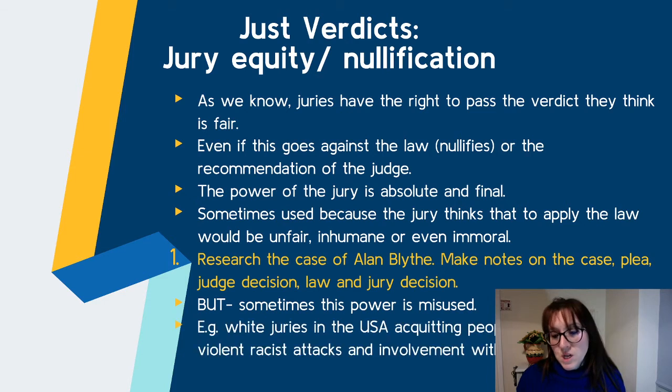But sometimes this power is misused. So, for example, white jurors in the USA acquitted people charged with violent racist attacks and involvement with the Ku Klux Klan. The areas that we've spoken about in previous topics, the racial bias, the gender bias, the political bias, can also play a part. So it sometimes means the verdicts are not just.